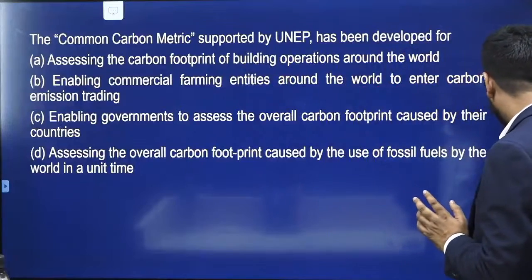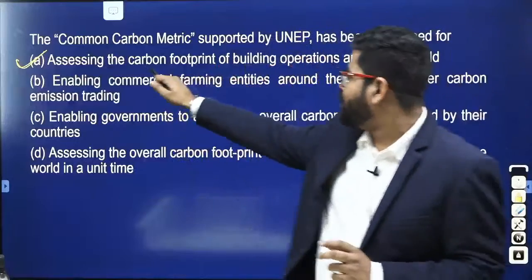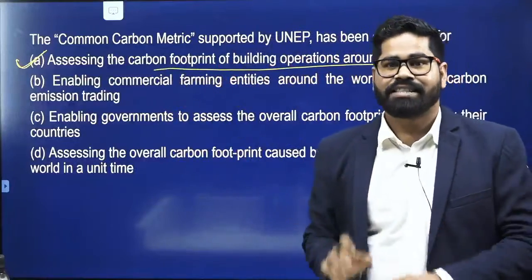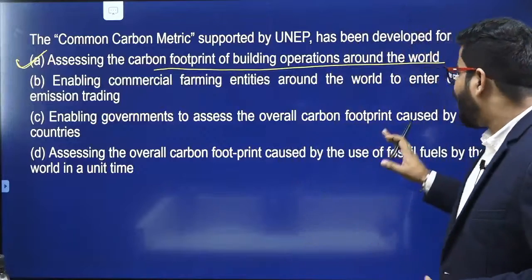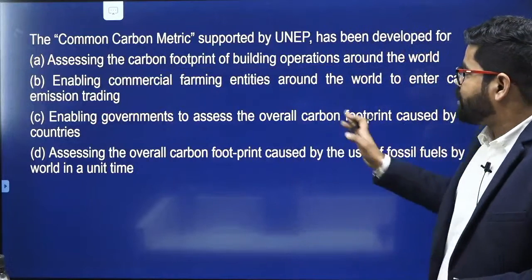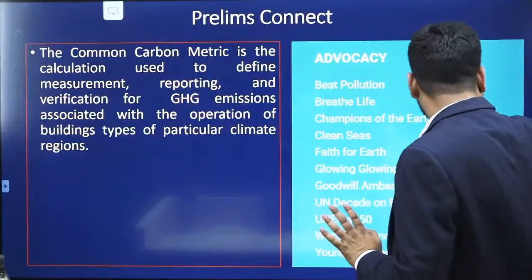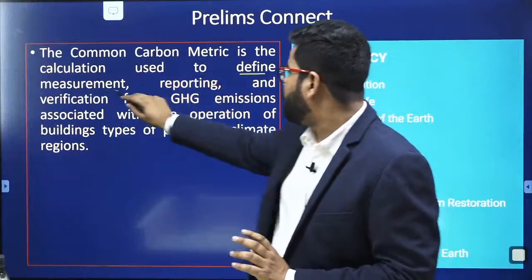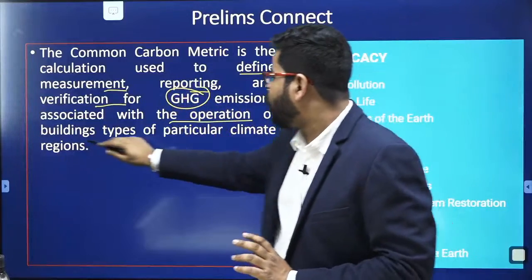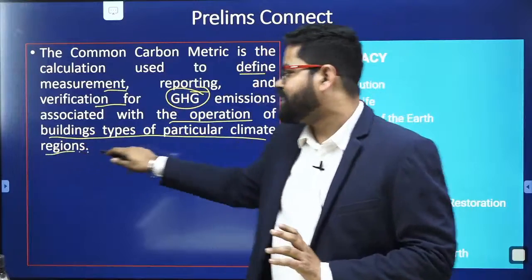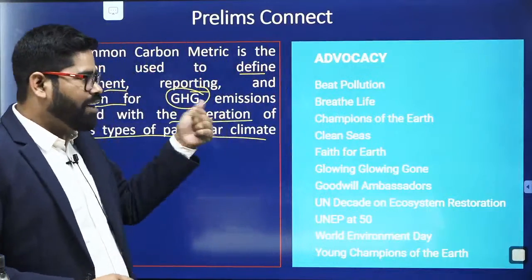Here the correct answer is A: assessing the carbon footprint of building operations around the world. This has been existing for more than a decade now, and this is one common carbon metric which has been supported by the United Nations Environment Program. This is used to define measurement, reporting and verification for greenhouse gas emissions associated with the operation of building types in particular climate regions. So it is about the buildings. So here our answer would be A.